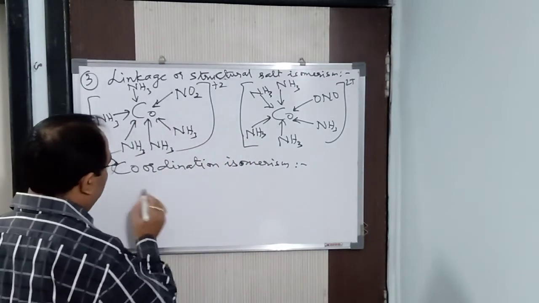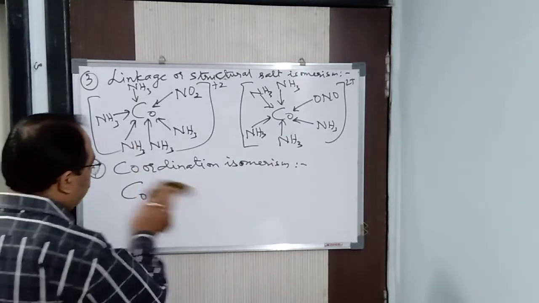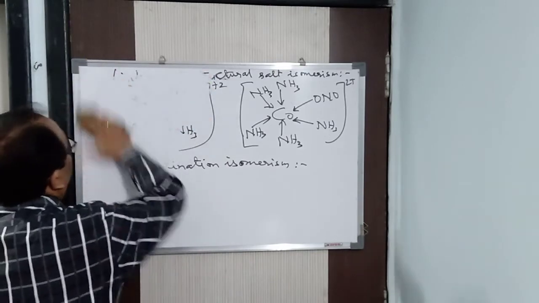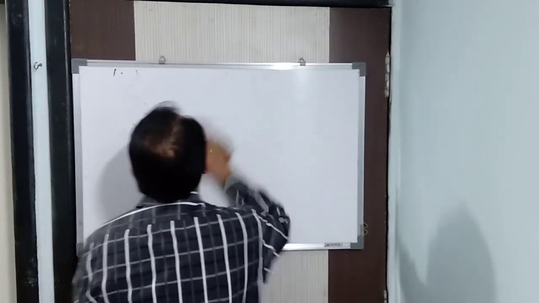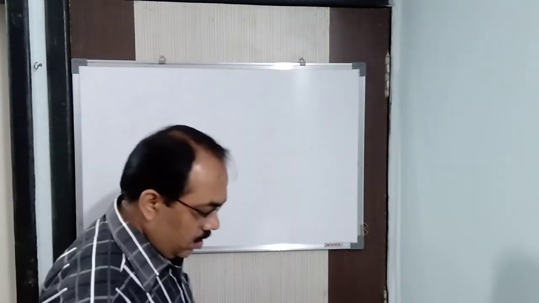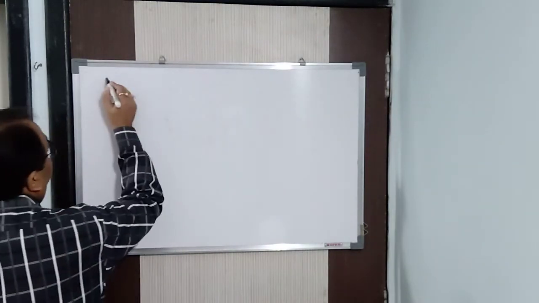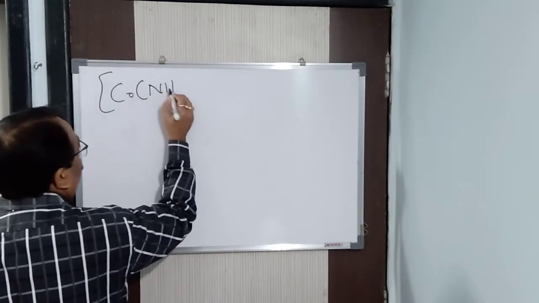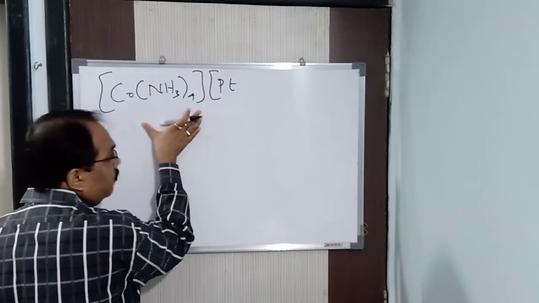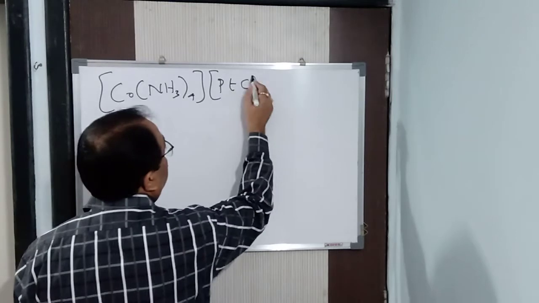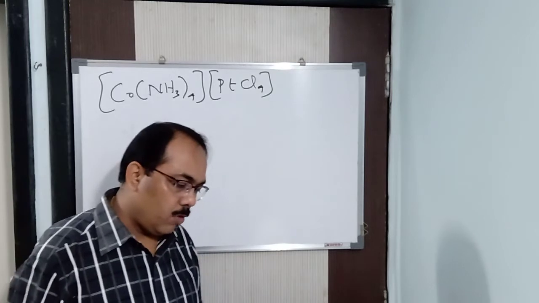So for example, let me rub this first. Now we can have it here. An example we can take is [Co(NH3)6] as the positive part, and first we always write the positive, and this is [PtCl4]. So we got one complex, [Co(NH3)6][PtCl4].